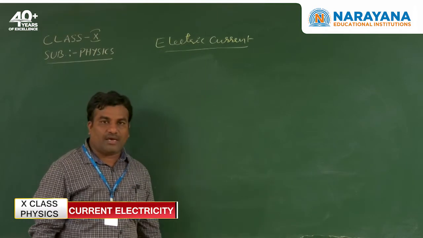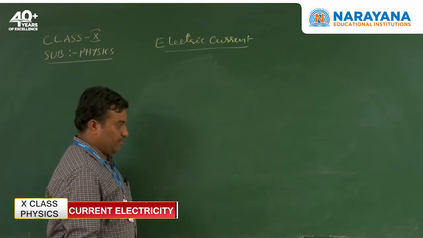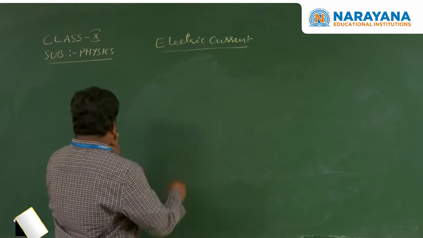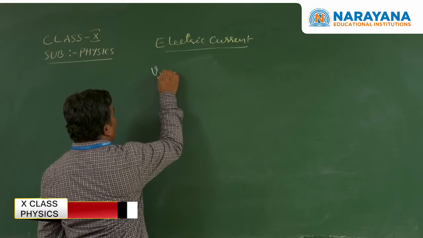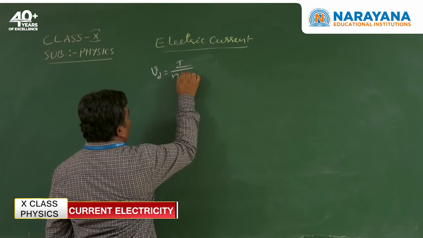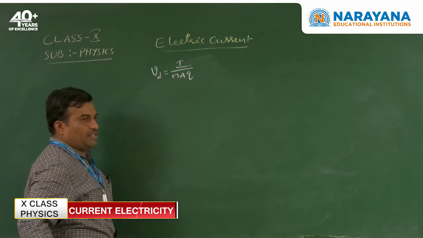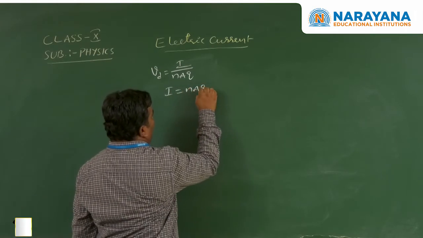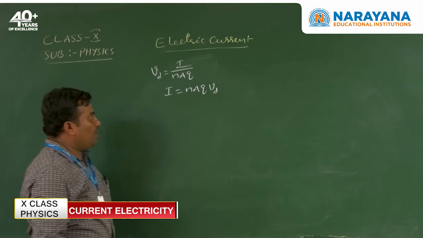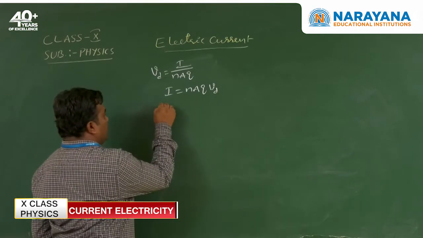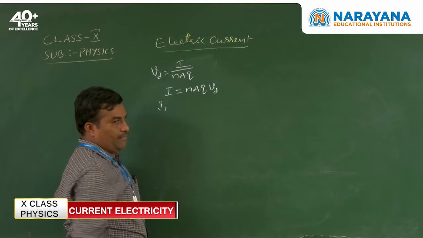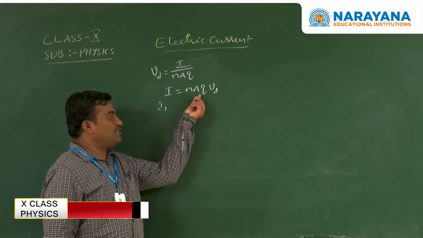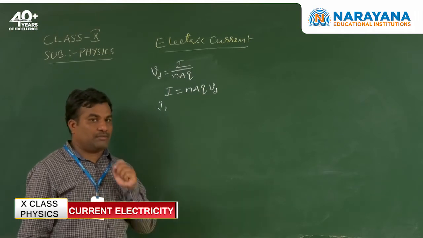How can we decide the electric current direction? Already you know Vd is equal to I by NAQ, this is the drift velocity. So now I is equal to NAQVd. Here N is the electron density of the given wire, and A is the area of cross section. These two are always positive.